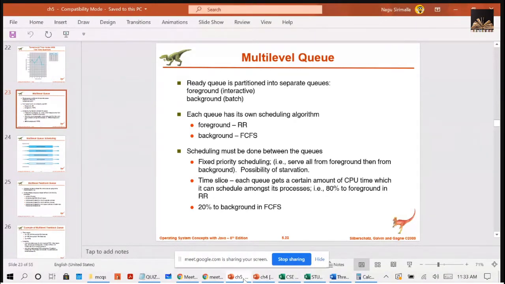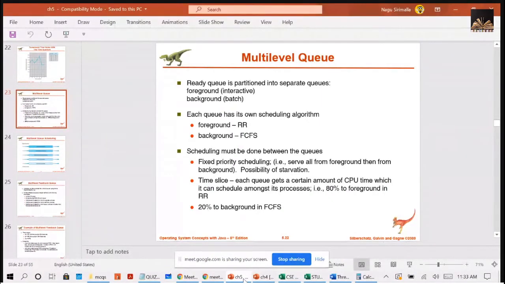Here the ready queue is partitioned into separate queues. You can make them foreground and background. We'll see in detail about the queues in the next slide.